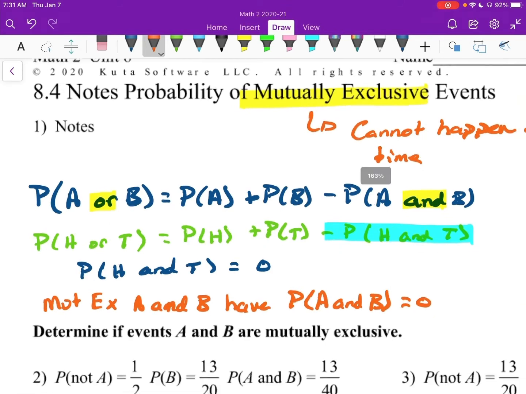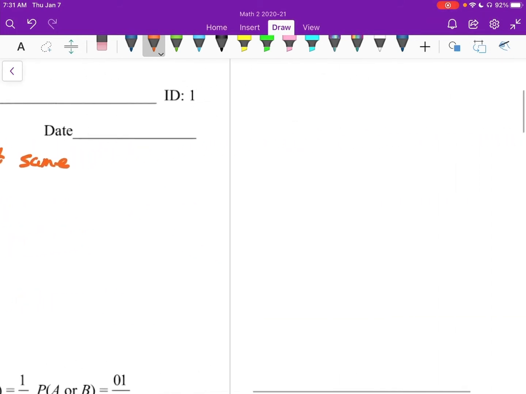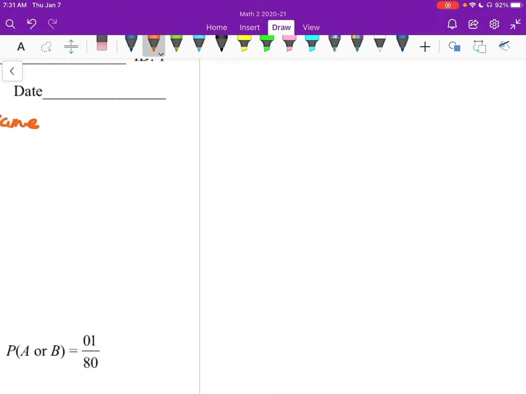Now, an example that would not be mutually exclusive: say you've got a litter of kittens, and this is an example that Kuda will do, and the kittens could be black or brown, and they could be solid or striped.